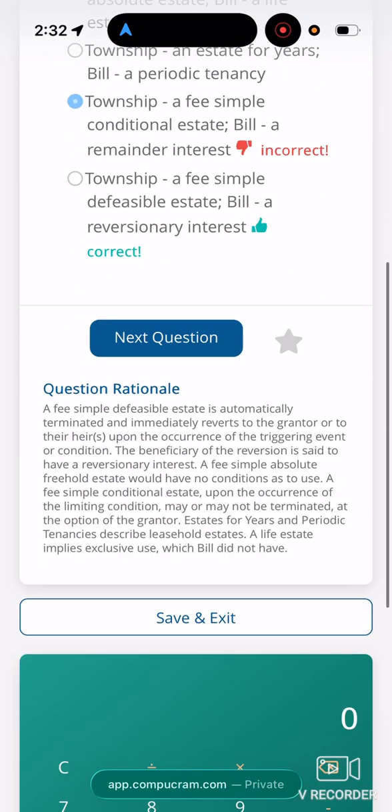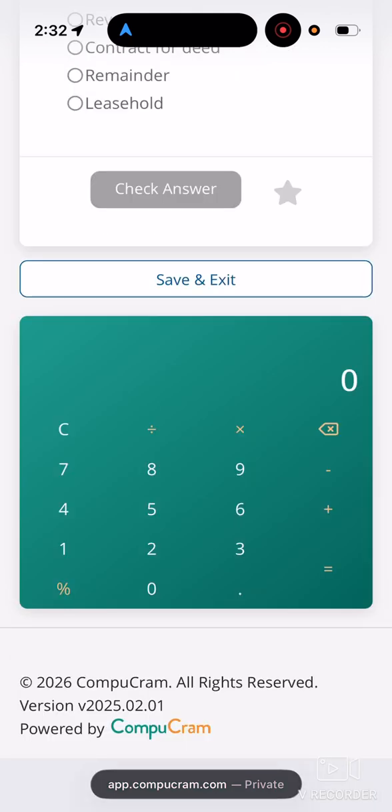So with these type of questions, you want to make sure you do repetition, repetition, repetition. That's how I understood it. I know it sounds like a lot, but the more you read it, the more you will understand it. You got to read it, say it out loud, and write it down.